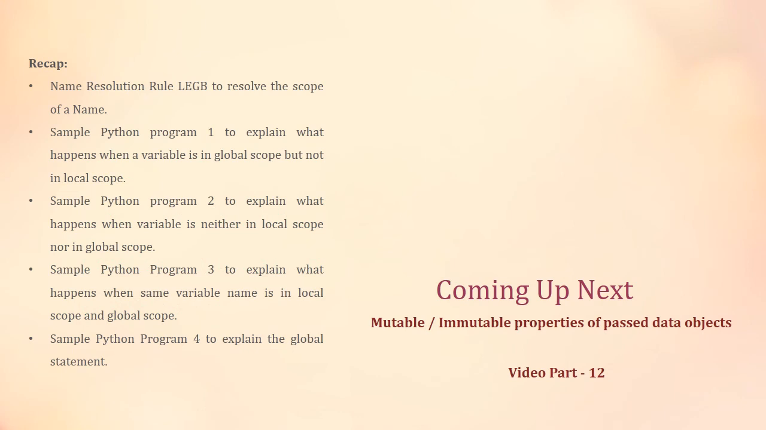In this part 11 video, you have learned name resolution rule LEGB to resolve the scope of a name, sample Python program 1 to explain what happens when a variable is in global scope but not in local scope, sample Python program 2 to explain what happens when variable is neither in local scope nor in global scope, sample Python program 3 to explain what happens when same variable name is in local scope and global scope, and sample Python program 4 to explain the global statement.